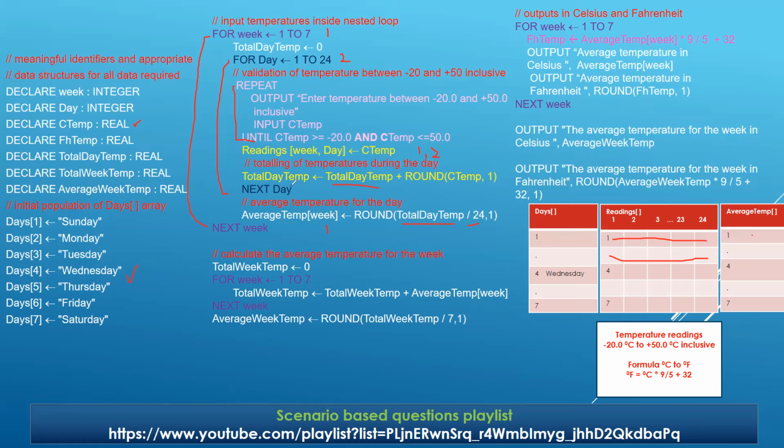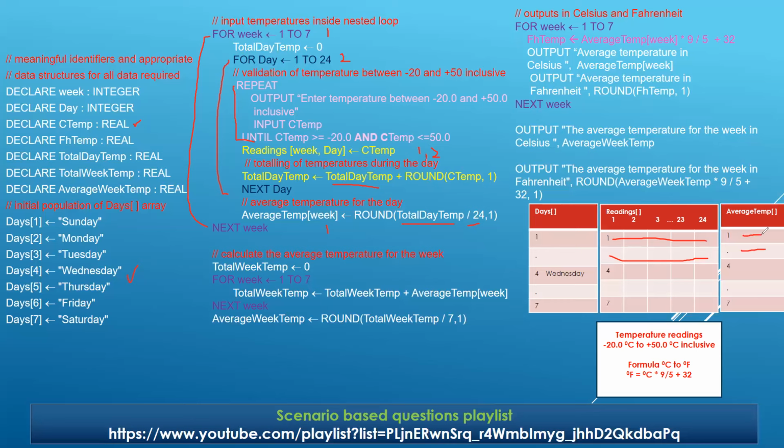And then once the inner loop for the second day is over, it will be calculating the average temperature for the second day, again applying the same principle of round. Total day temp divided by 24, the round function is applied, and it will be rounded to 1 decimal place. And then it will be stored on the location for the second day of the week.